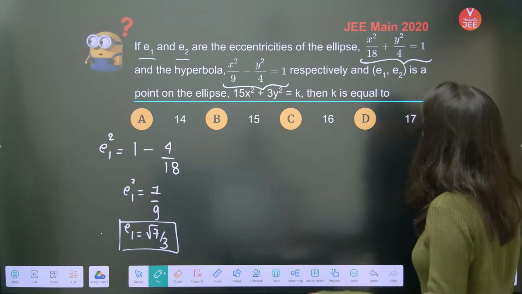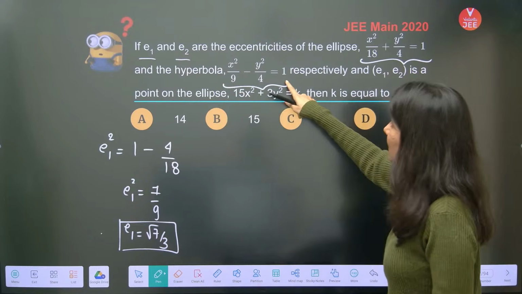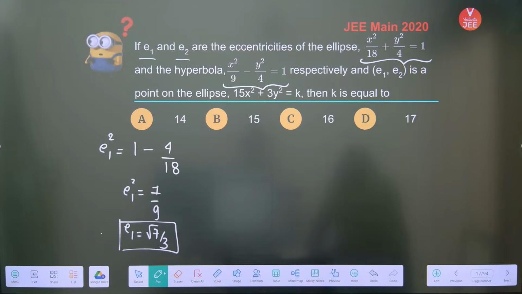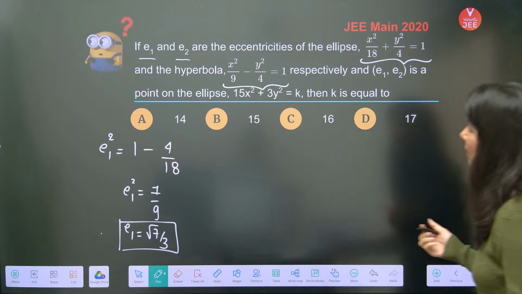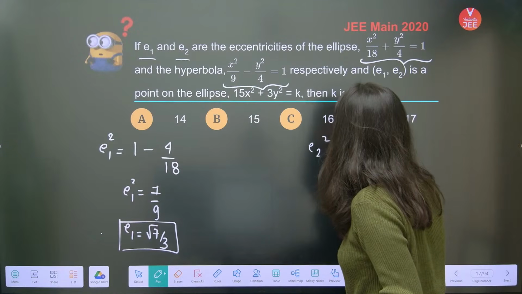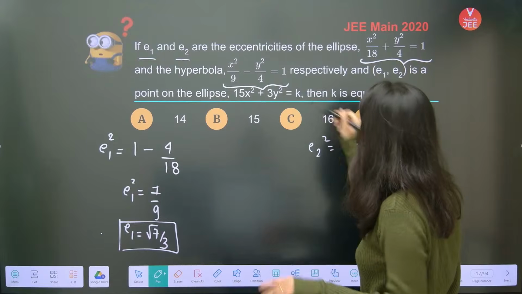Then the hyperbola is right here. So the eccentricity of the hyperbola is something we have to calculate. Can anybody help me calculate the eccentricity of the hyperbola? Please guys, help me. So E2 square is 1 plus b square by a square, that is 1 plus 4 by 9.